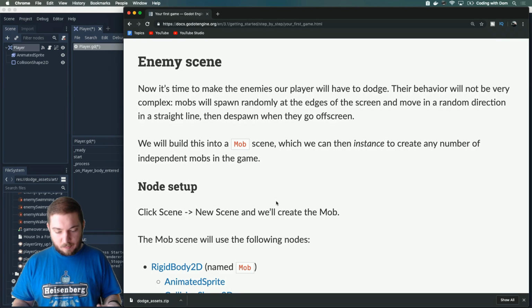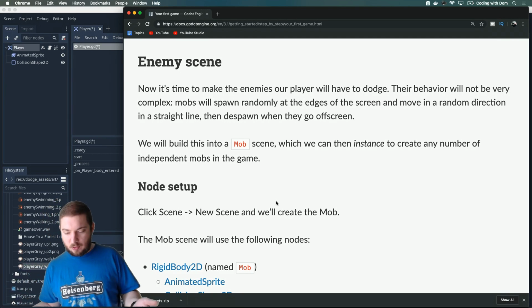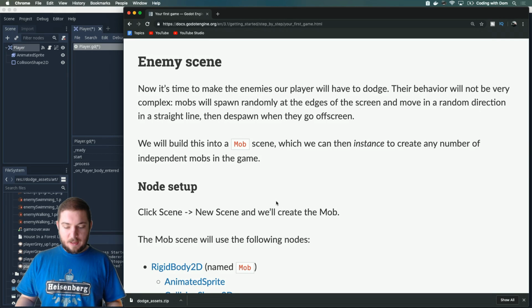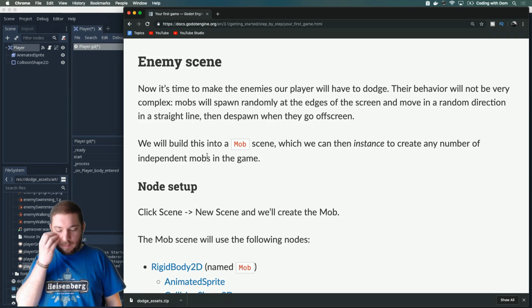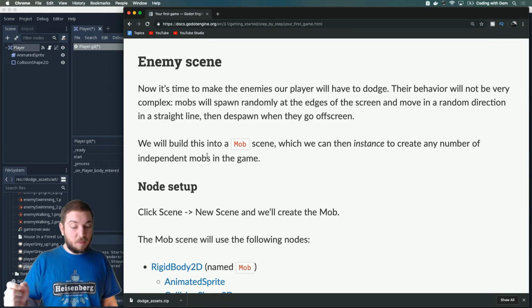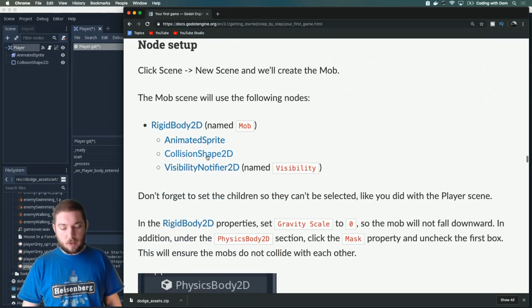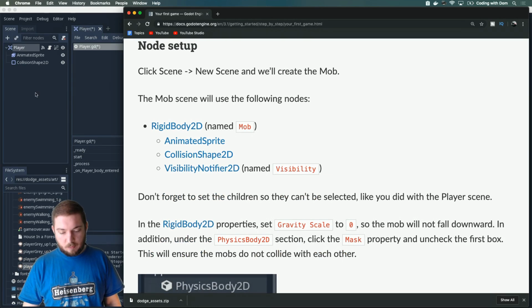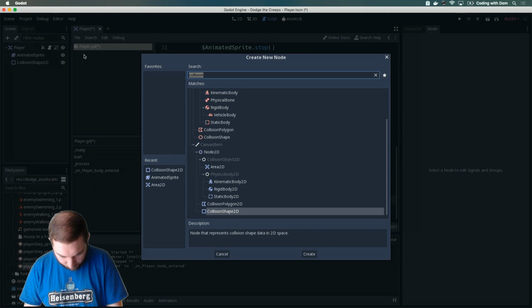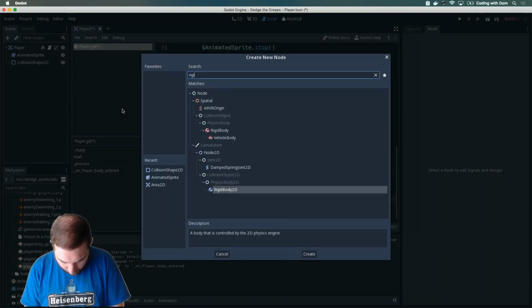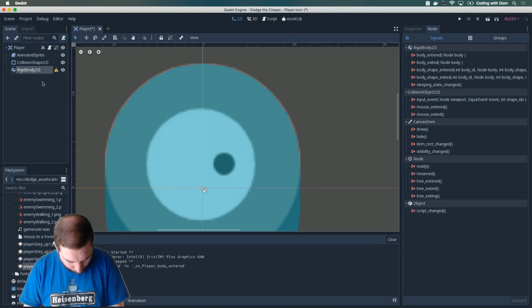Their behavior will not be very complex. Mobs will spawn randomly at the edges of the screen and move in a random direction in a straight line, then despawn when they go off screen. Makes sense. We will build this into a mob scene, which we can then instance to create any number of independent mobs in the game. Cool. So, scene, new scene, and we'll create the mob. The mob scene will use the following nodes. Okay, so new scene. RigidBody2D. Boom.